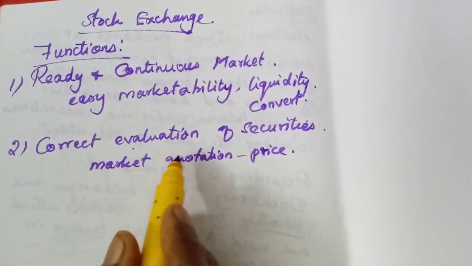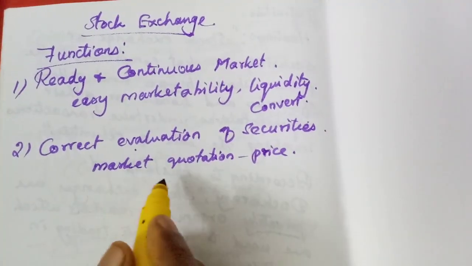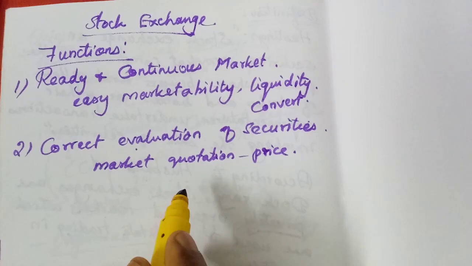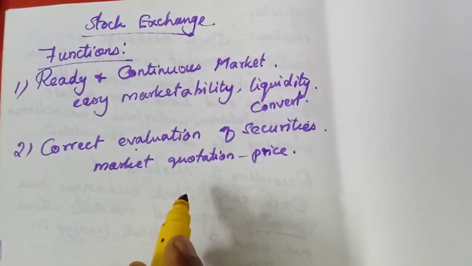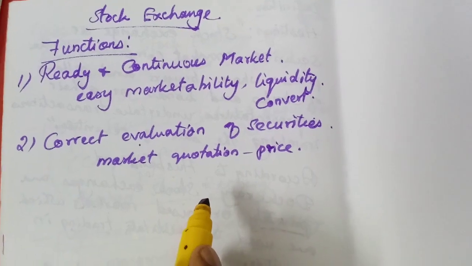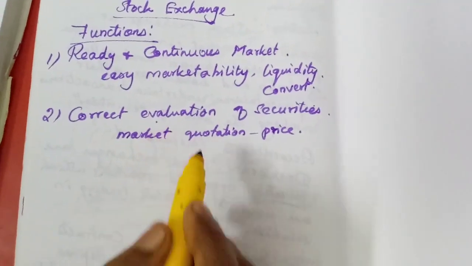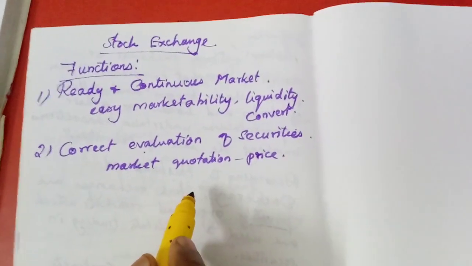They can evaluate the worth of their securities, how much price it is. If their price is increasing, then they will be waiting for that increase to sell their securities. But if the price decreases, they will be planning to buy the securities at low price.